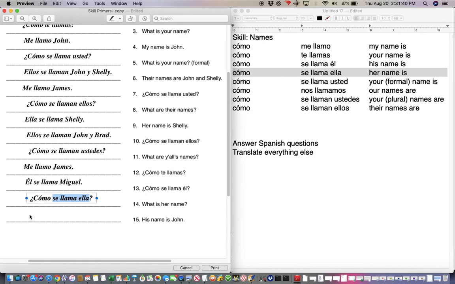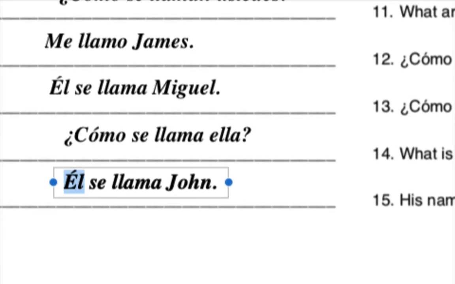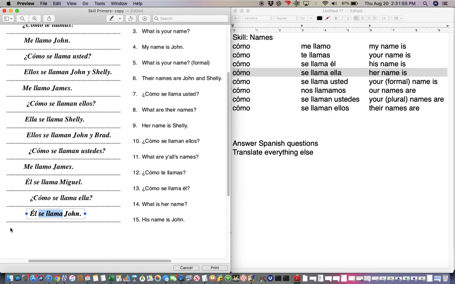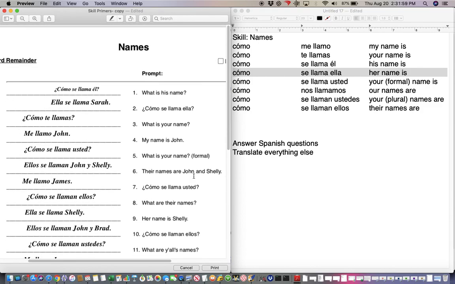And number 15, his name is John. Él se llama John. This is a statement, so again, I moved my él to that side, to the left side of se llama, which is my verb structure. Okay, this concludes video A for names.